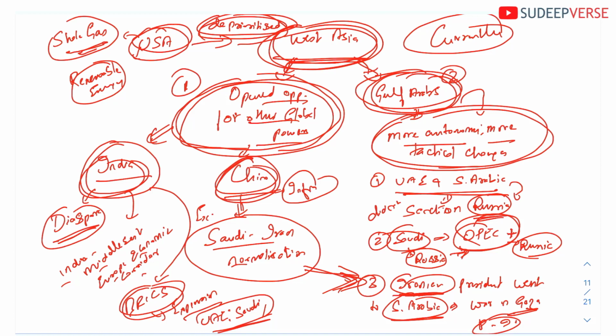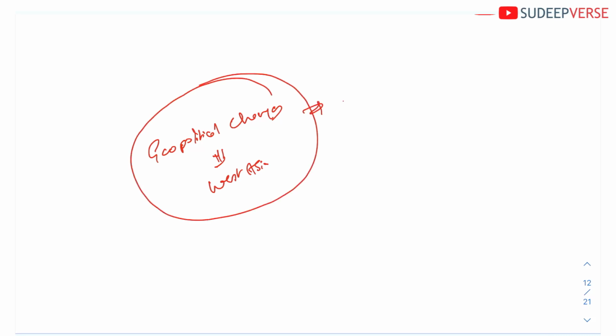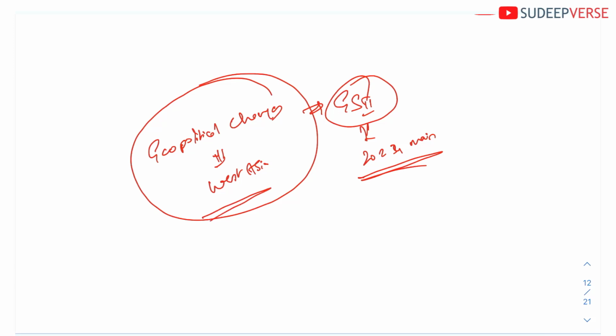Okay, so this is some of the geopolitical changes that are happening in West Asia. Again, this is a very important and expected question in GS2 of this year, that is 24 mains. There is a very high chance that this question can come. So I hope you understood what are the geopolitical changes that are happening in West Asia and how India is forging its role to make its presence felt in the vacuum created by USA in West Asia. Okay, so this is about this issue.